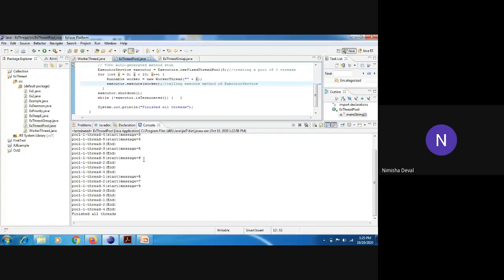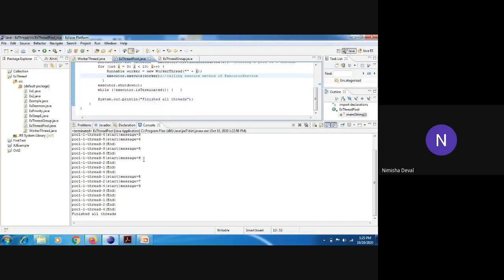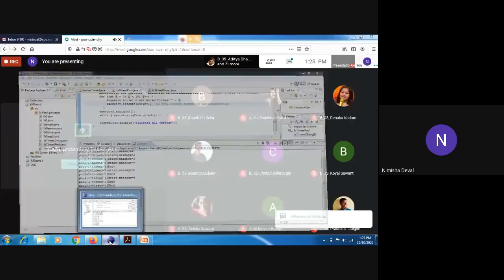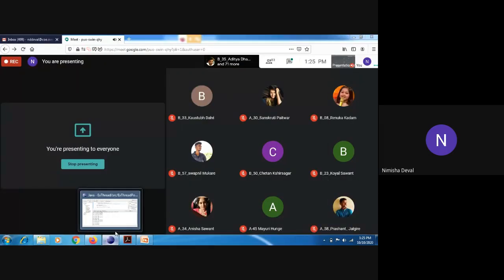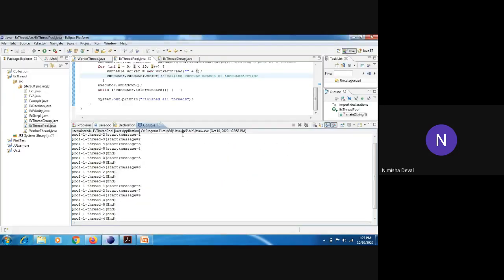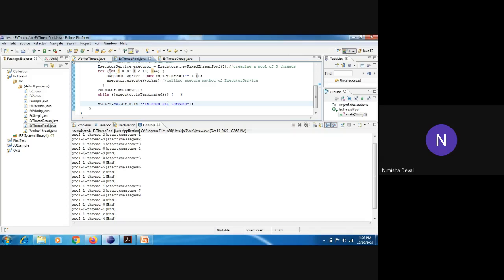Okay, that's why whenever that pool has started, it will work again. So according to that, it is in working condition up to these values.